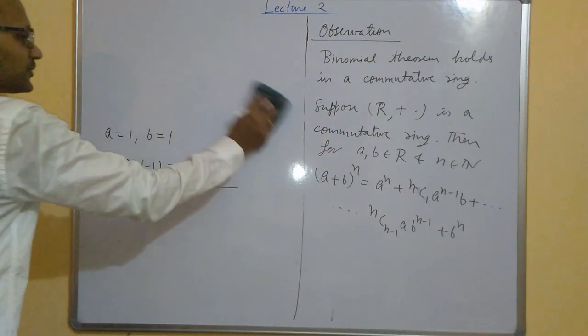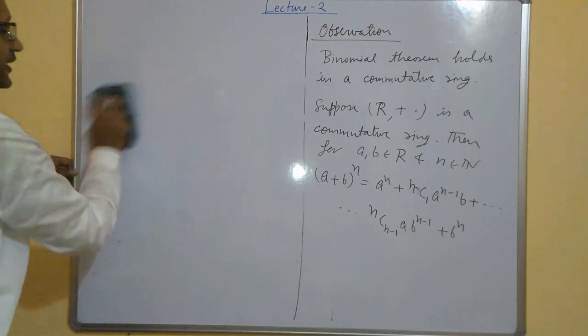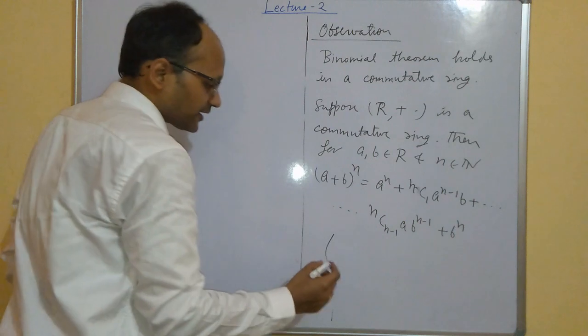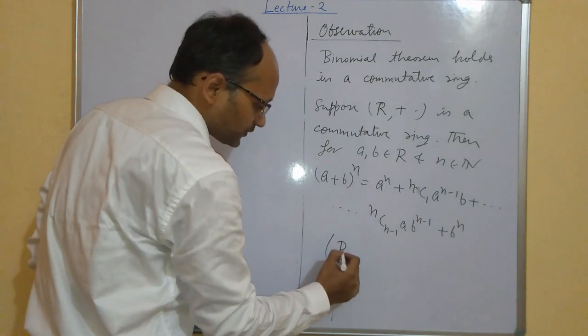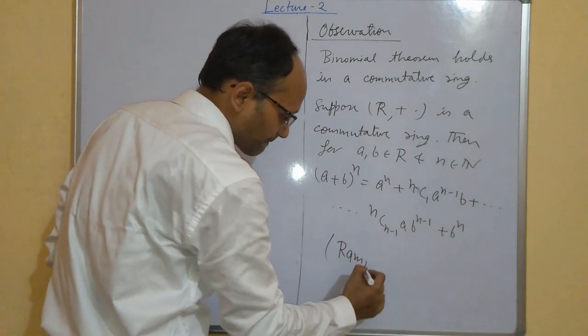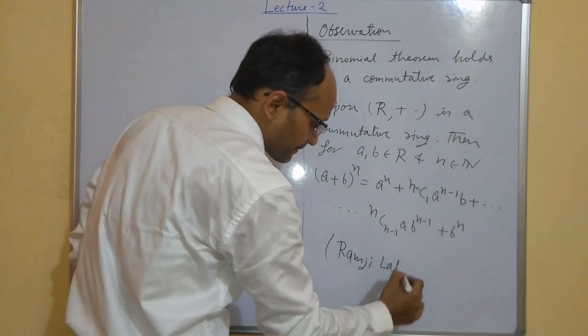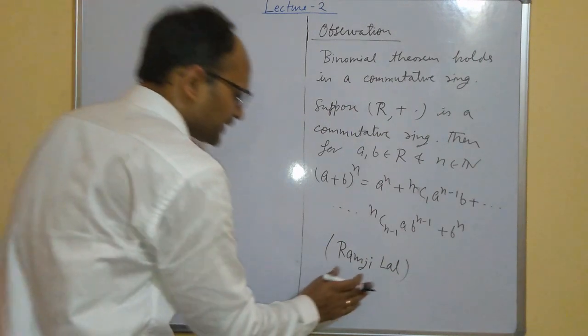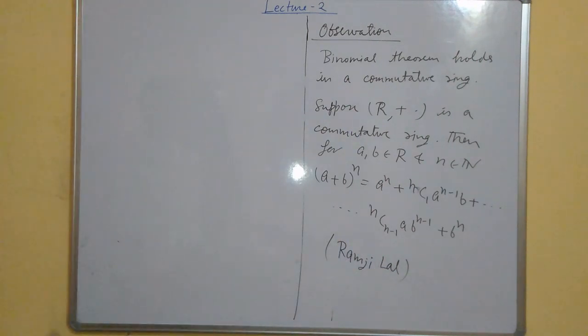So let us see how it will happen. If you want to see its proof in detail, you will get it in the book of Ramji Lal. For details you can see the book of Ramji Lal.